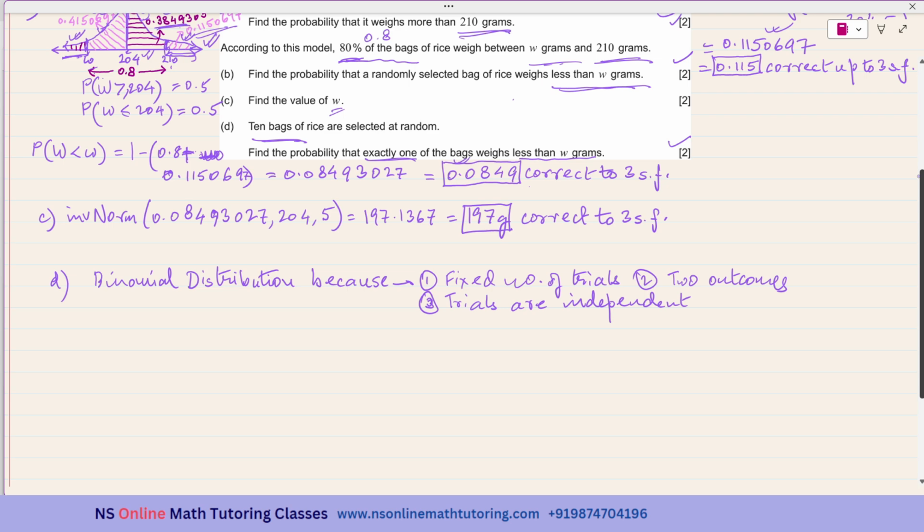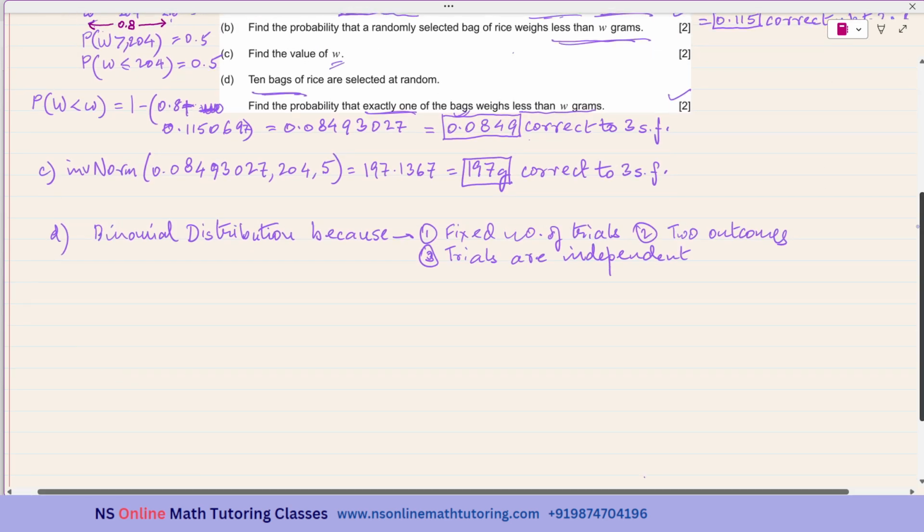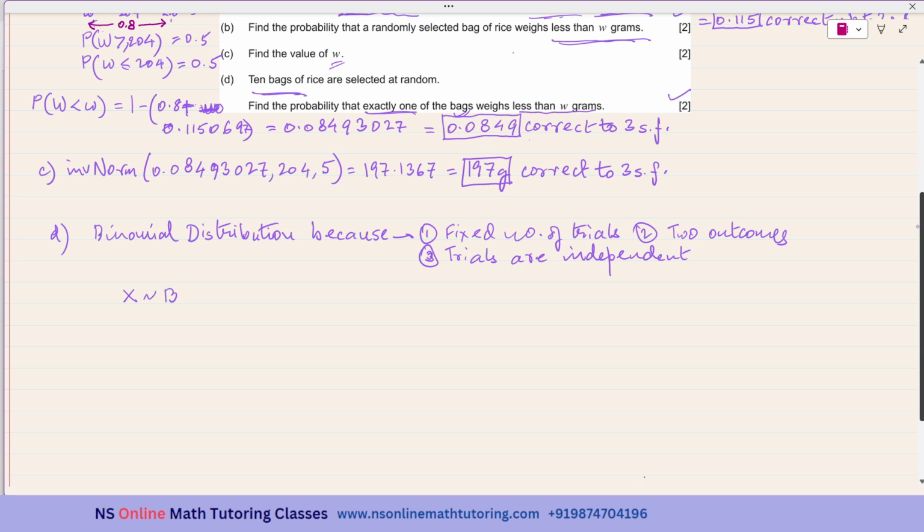Now you may write that X is a binomial distribution variable, ten bags, and the probability of success is less than W grams. What is the probability of a bag of rice weighing less than W grams? It was this thing. I'll not be taking the answer correct to three significant figures for any subsequent calculation, so let me take the previous value, 0.08493027.